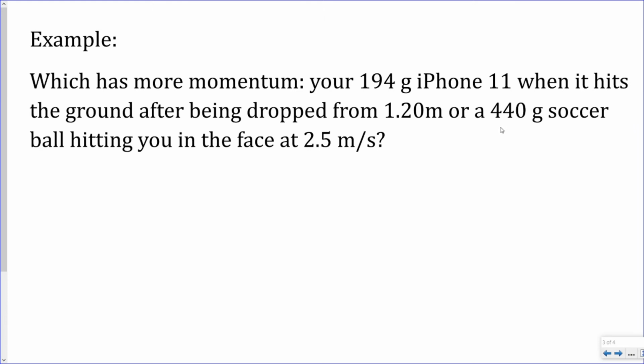And, you know, I always come up with my examples from my own experiences. I recently got hit in the face by a soccer ball. Thank you, Katie, my wife.